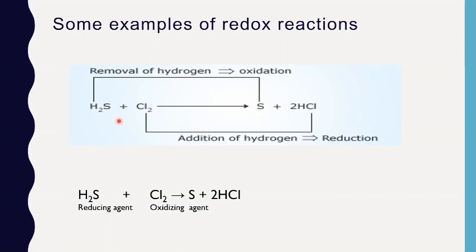Here hydrogen sulfide is losing hydrogen and becoming sulfur. So hydrogen sulfide is getting oxidized and chlorine is gaining hydrogen and becoming hydrogen chloride. So chlorine is getting reduced in this reaction. Keyword: reduction and oxidation are both taking place.